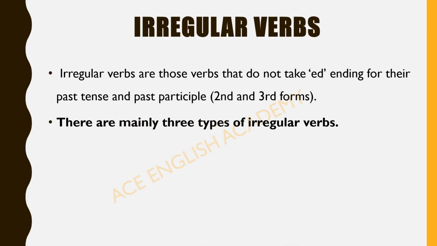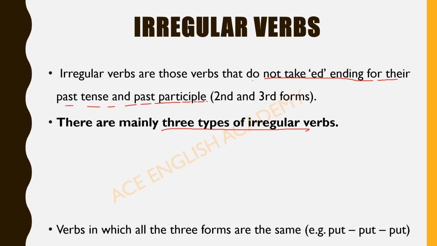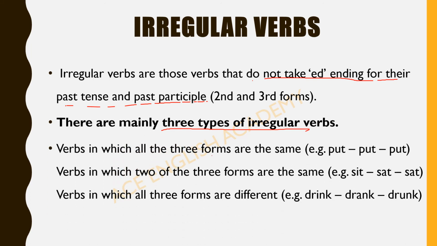The irregular verbs do not take ed ending for their past tense and the past participle. So there are mainly 3 types of irregular verbs. Let's see what these 3 types are. Verbs in which all the 3 forms are same, like put, put, put, cut, cut, cut, shut, shut, shut. So in these words, we don't make any change. We just keep it same for all the 3 forms.